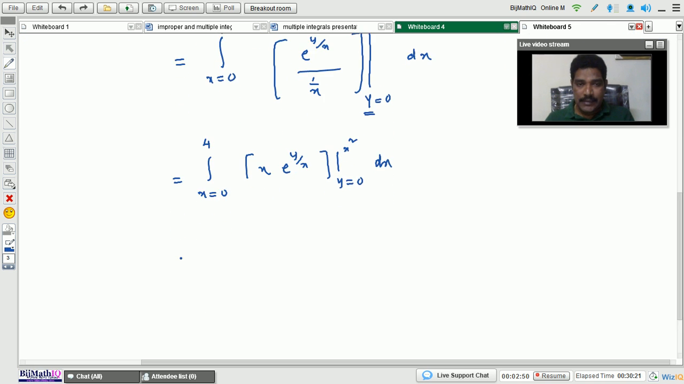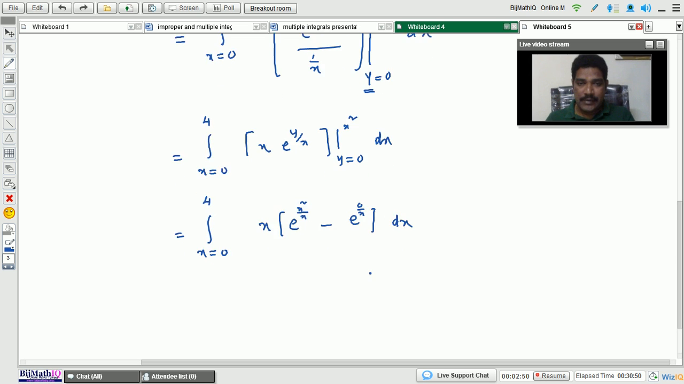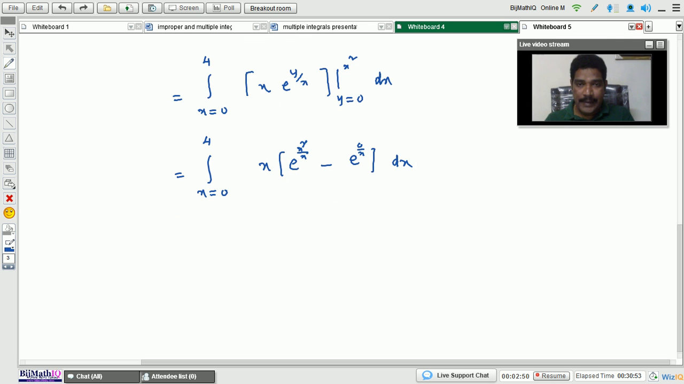Okay, next apply the limits. This equals integration x equals 0 to 4, into x into, so what is the upper limit? X square. That we put in place of the y variable. So e to the power of x square by x, minus the lower limit, e to the power of 0 by x, into dx.